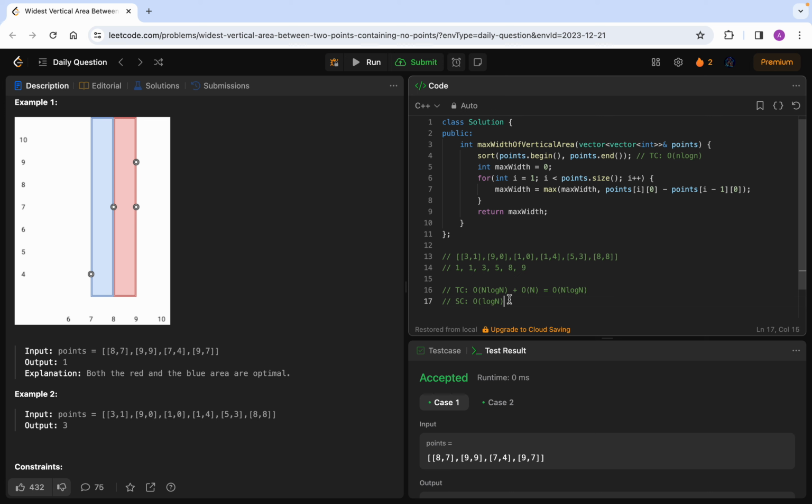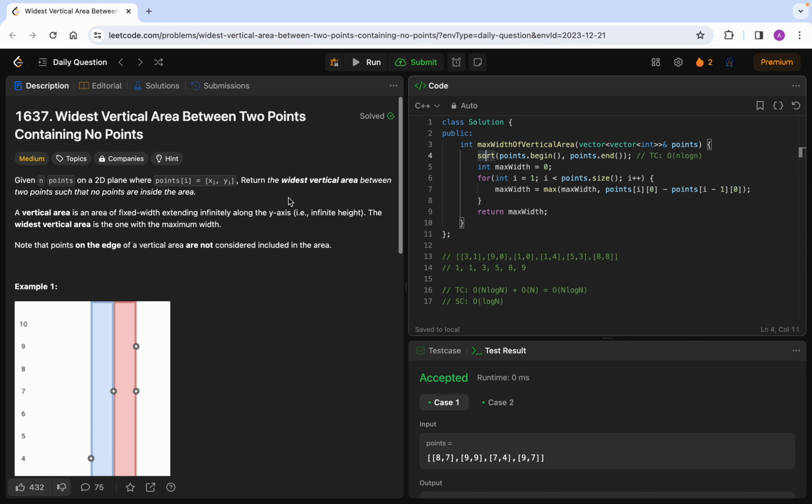It's a homework for you, and homework for me as well: what approaches does our default sort method use in C++, or any language that you prefer, but the concept will remain the same. Sort the array, initialize a maximum width variable with 0, and then traverse through the array from index 1 and find the maximum difference between alternating 2 points of x-axis, and that's all.